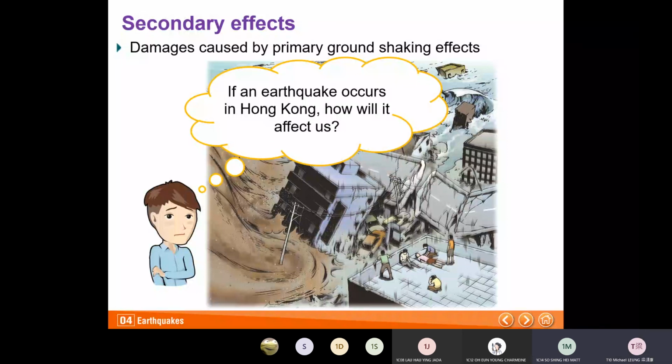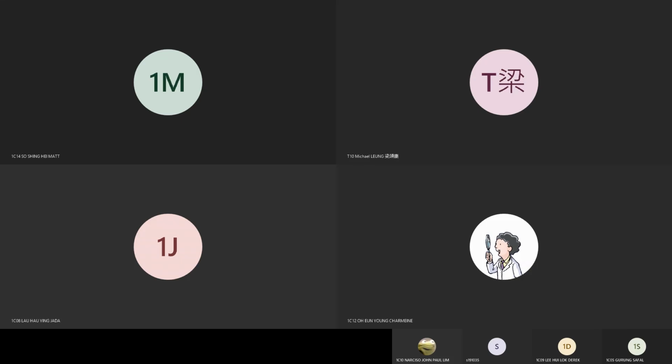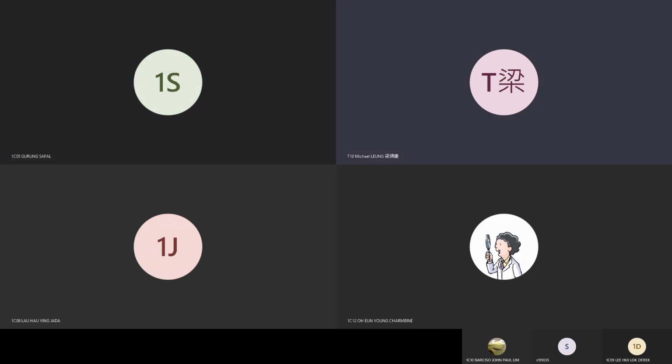Do you think buildings will collapse when an earthquake happens in the areas near Hong Kong? Yes or no? Yeah, it depends.